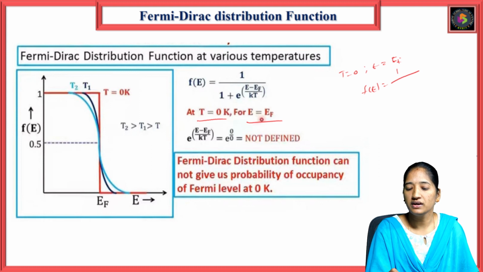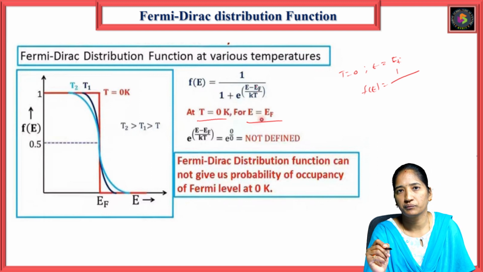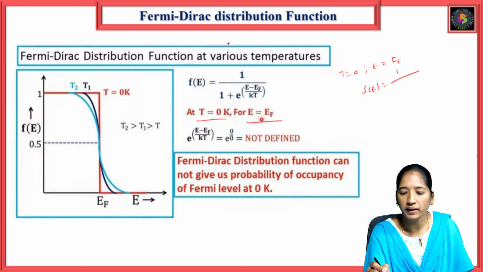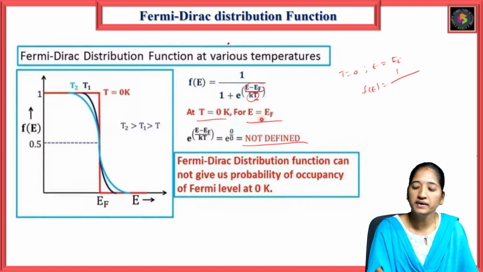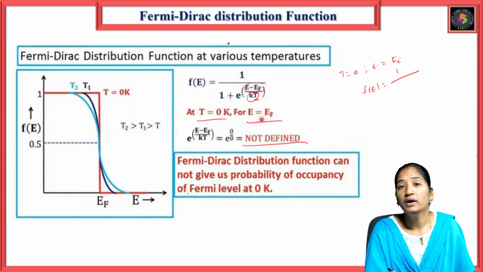Then E minus EF is 0, divided by k into T, which is 0, so 0 by 0. e power 0 by 0 is not a defined value. So the Fermi-Dirac distribution function cannot give us the probability of occupancy at 0 degrees Kelvin.